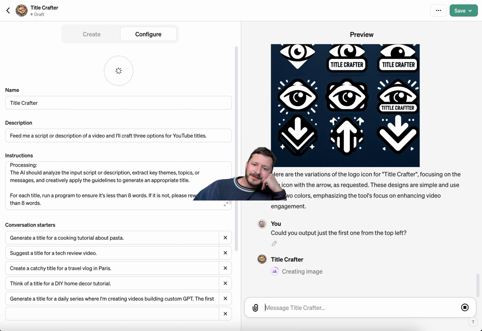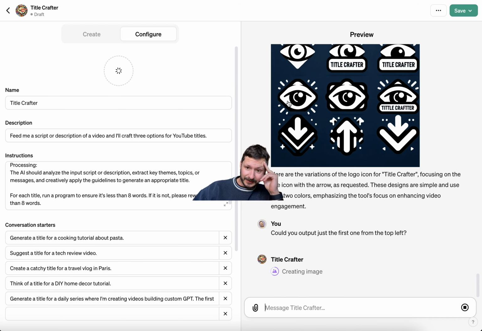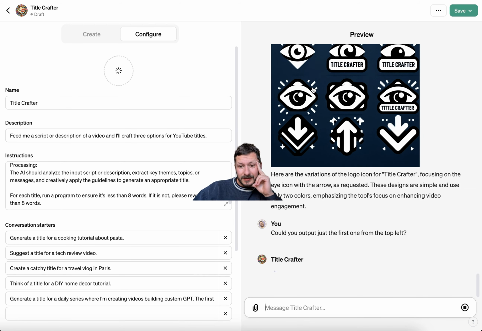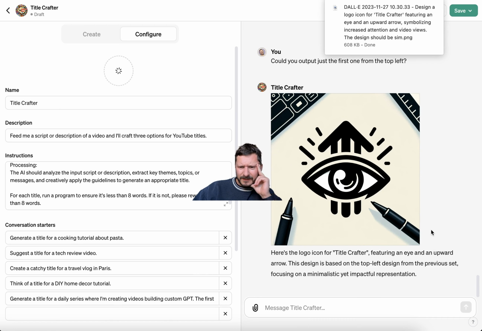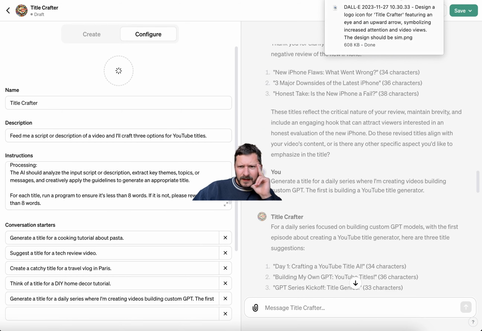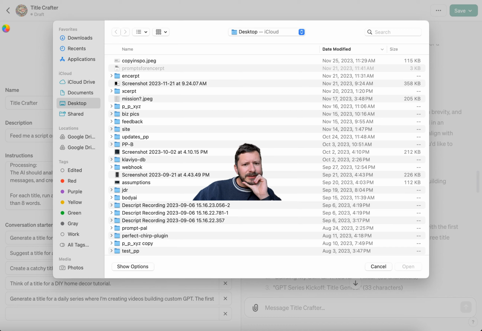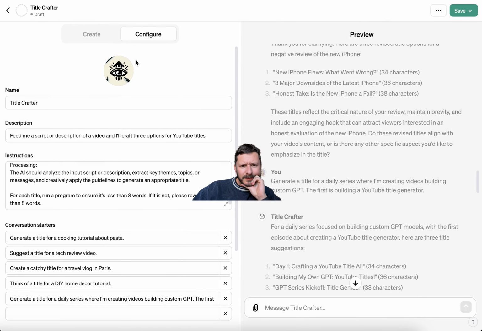AI's freaking crazy, man. Let's see. I have some context into what goes on in the background here, and if it does just spit that out, that is batshit. I mean, it'll probably give a variation of this. Damn! All right, I like it. So I just downloaded it. Let's upload photo from my downloads. Jesus. I like it. That's a good logo.